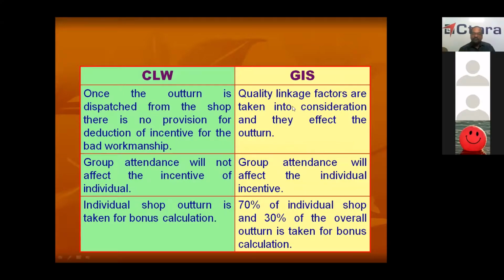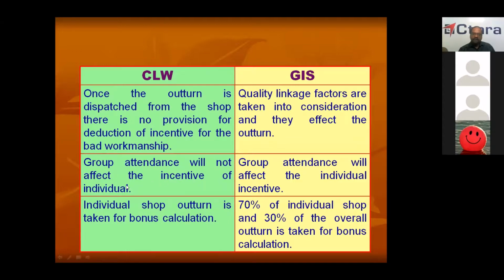लेकिन ग्रुप इंसेंटिव में क्वालिटी लिंकेज फैक्टर, योर कंज्यूमर डिपोज, दे शुड नॉट गिव एनी कंप्लेंट लाइक 100 days failure or 90 days unloadable. So any failure will affect the quality linkage factor, which in turn will reduce your incentive.